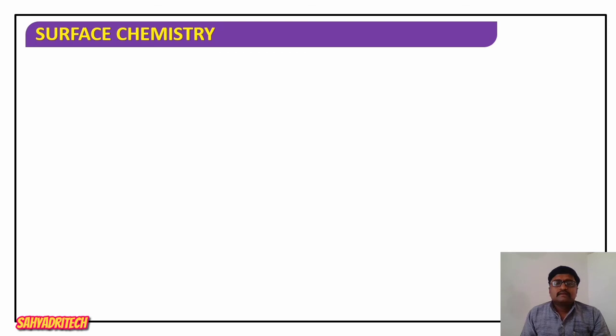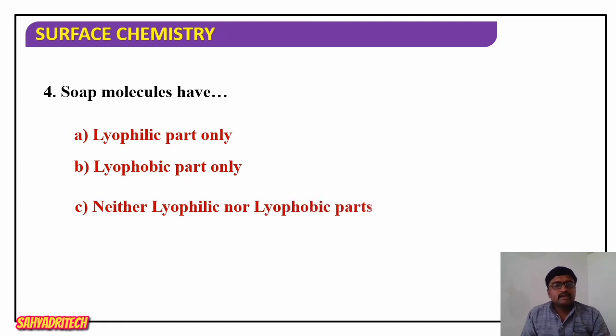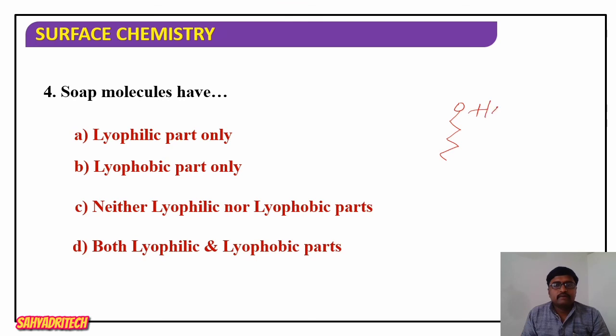Well, next one. Soap molecules have: lyophilic part only, lyophobic part only, neither lyophilic nor lyophobic parts, or both lyophilic and lyophobic parts. If I consider soap molecules, as I said, there will be two parts, the head part and the tail part.